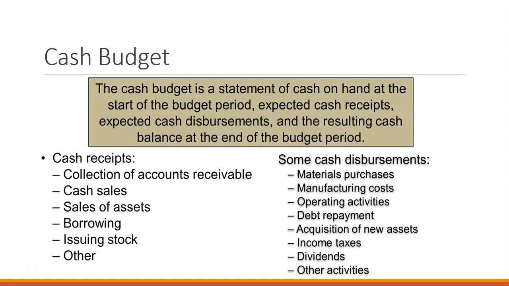Then we have our cash disbursements, such as our materials purchases that we take out of the materials budget, labor costs that we take from the direct labor budget, and then any period costs that we have on a regular monthly basis, our fixed regular costs, any capital budgeting that we've had planned, and then we can predict what our income taxes might be based on our budgeted income.